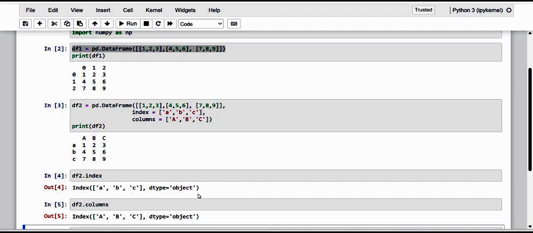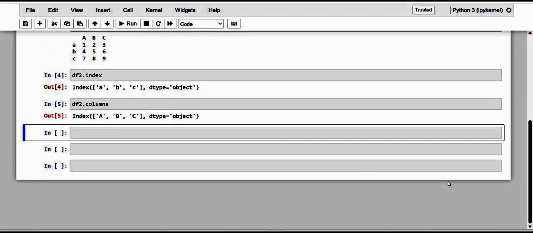However, if we want only the values contained in the DataFrame, we can recall it only by the values, without the index or the column. So here we have df2 dot values.